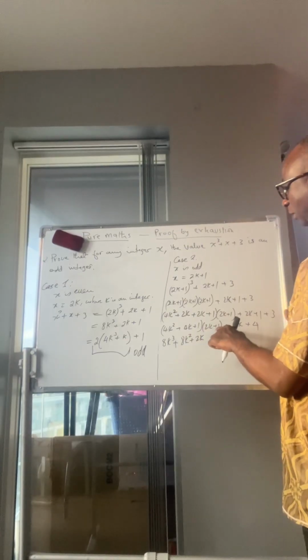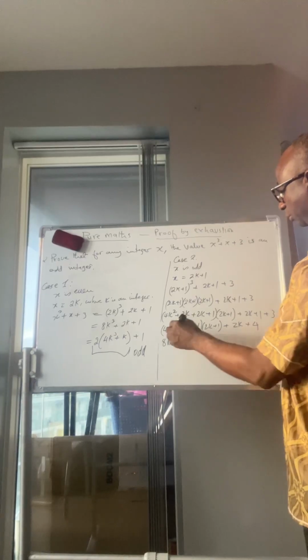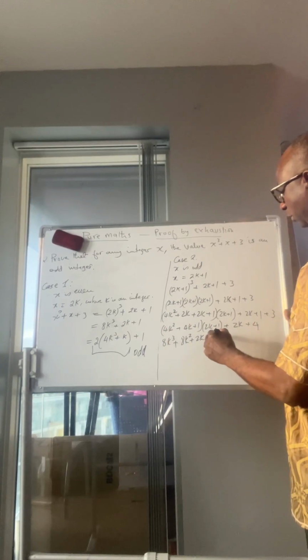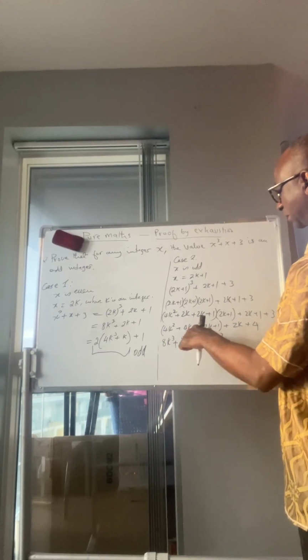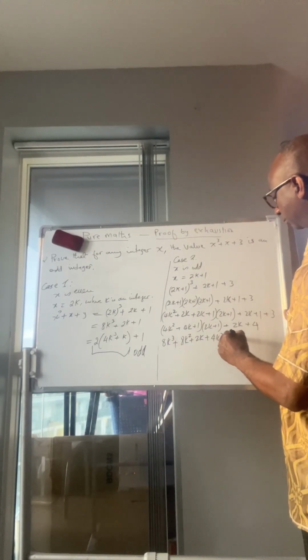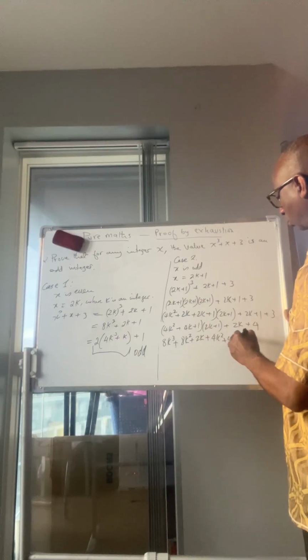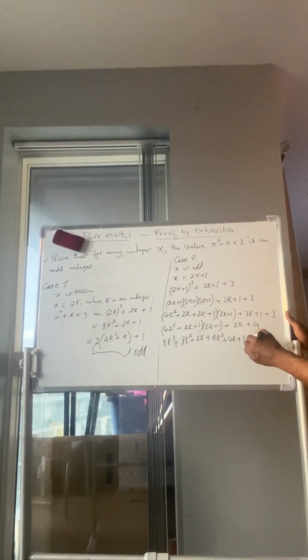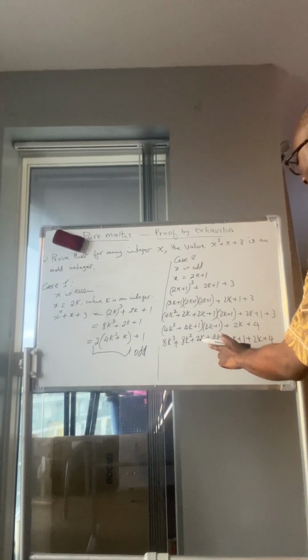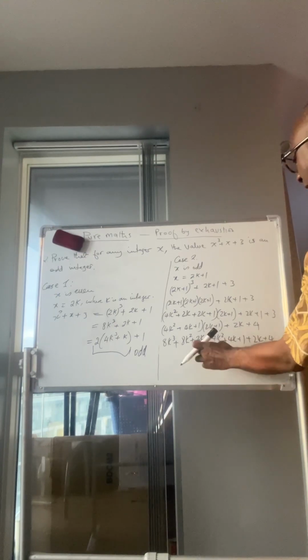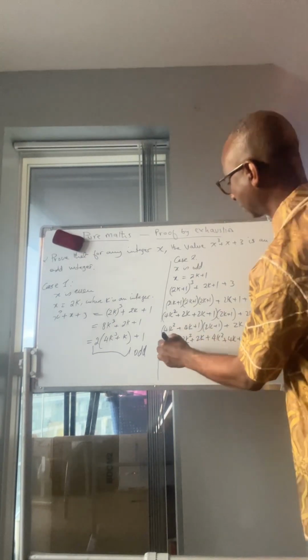You now do the 1. 1 times 4 plus 1 times 4k plus 4k squared. 1 times 4 plus 4k. 1 times 1 plus 1. Then you have plus 2k plus 4. Right? So now you have this and this will give you 6. Let's start there.